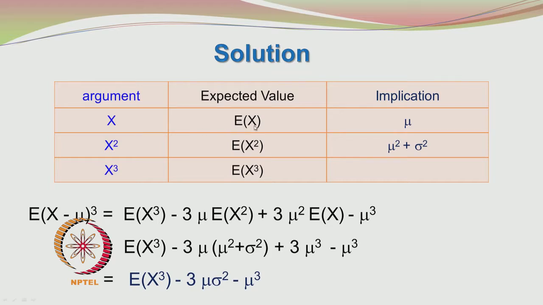So you have expected value of x is equal to mu, expected value of x squared is equal to mu squared plus sigma squared. So in this E of x squared, you substitute mu squared plus sigma squared. Minus 3 mu into mu squared will become minus 3 mu cube. That will cancel out with this 3 mu cube, and you will be having E of x cube minus 3 mu sigma squared minus mu cube.